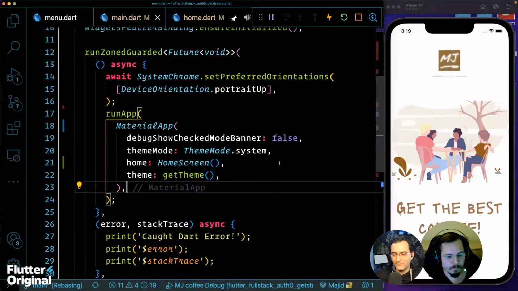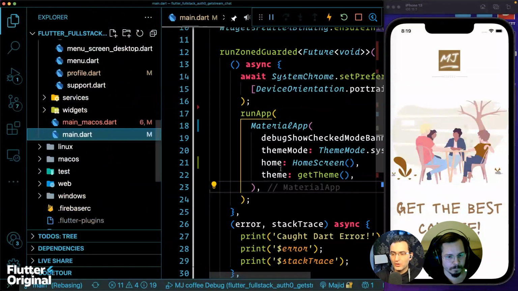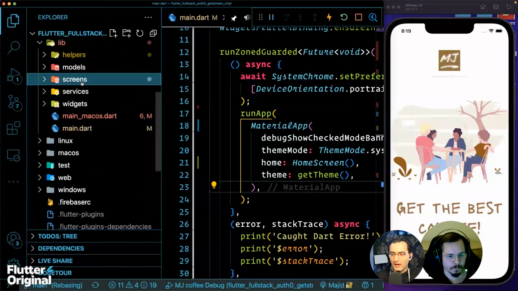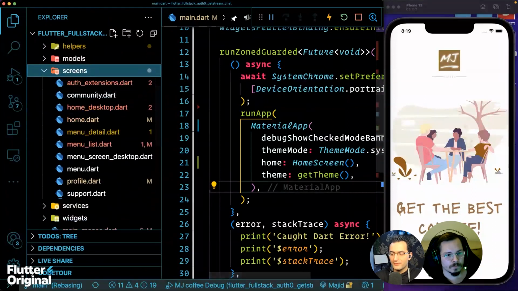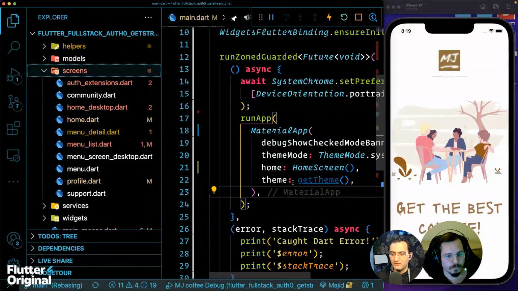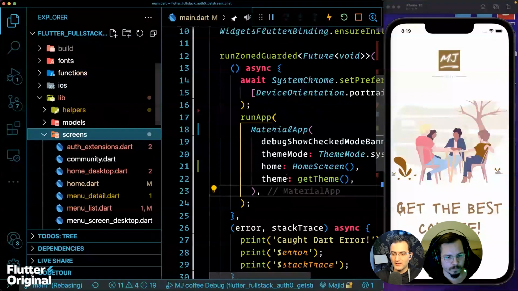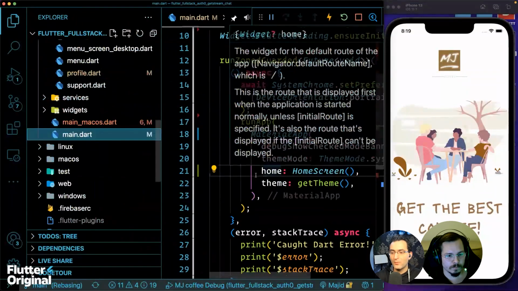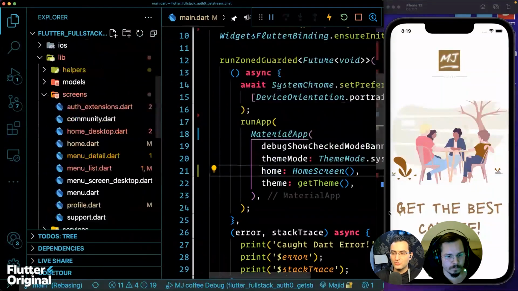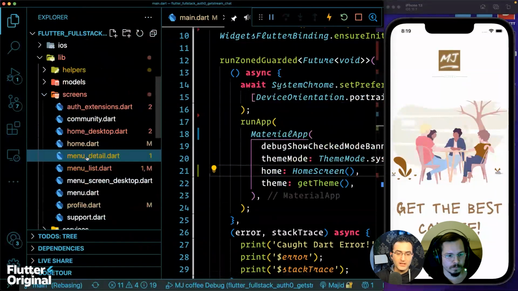We have an application that right now has several pages or screens. I particularly want to navigate from this home page, which is the default right now. If you look at this, this is a material app, and I have a home page, home screen. And from there, I want to navigate to my menu list, which is showing a list of coffees.